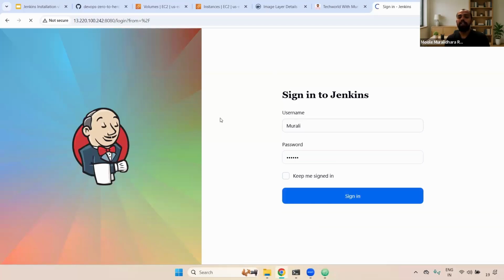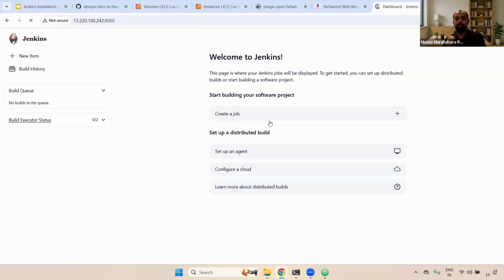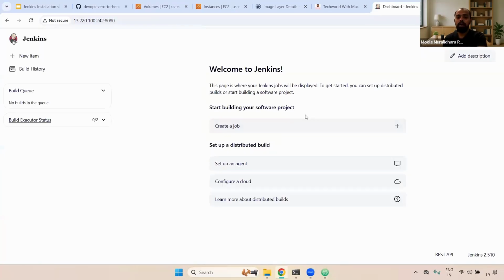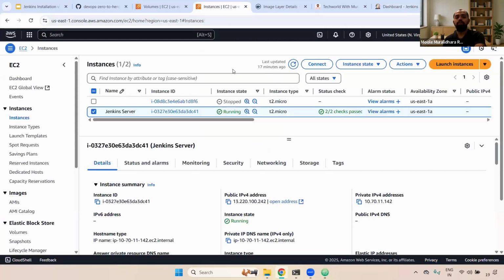Understand, right? It is not asking you to provide the initial password, or to set up the install suggested plugins. It is not asking because we already mounted the EBS volume. That's why it is not asking. Okay, clear, right? Any questions now? This is one of the most important parts.